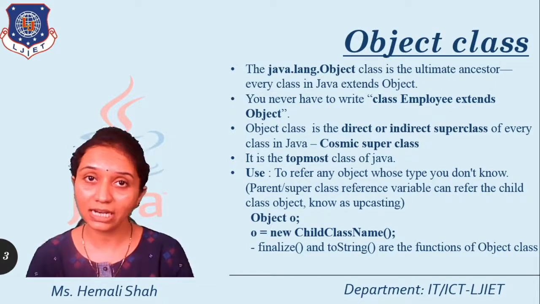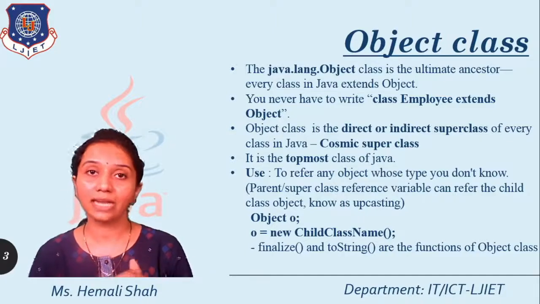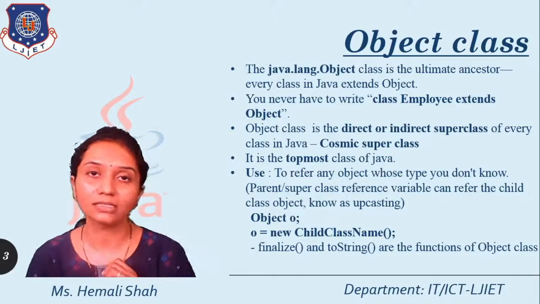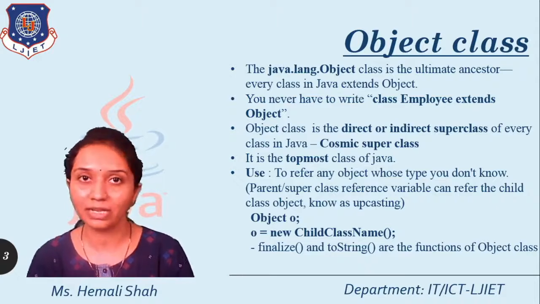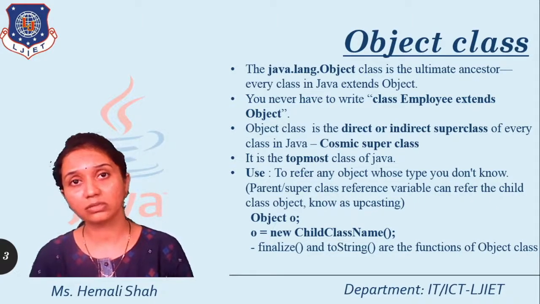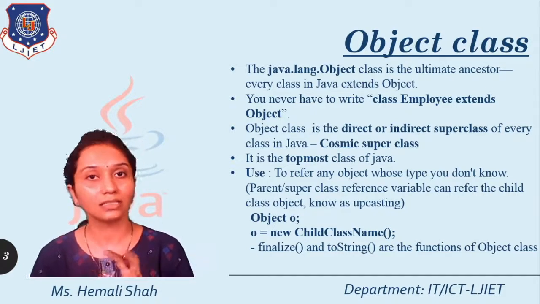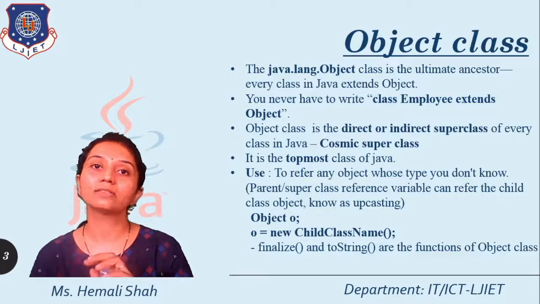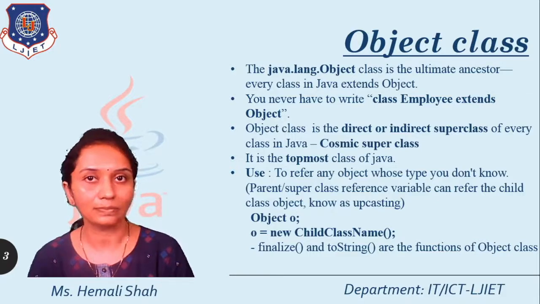Now we have already learned one thing, that is the finalize function. This finalize is a function of this Object class. When your object is going to be deleted from the heap memory area, it always invokes the finalize function of this Object class. This function of the Object class is automatically invoked by the GC, the garbage collector of Java, before deleting the object from memory.